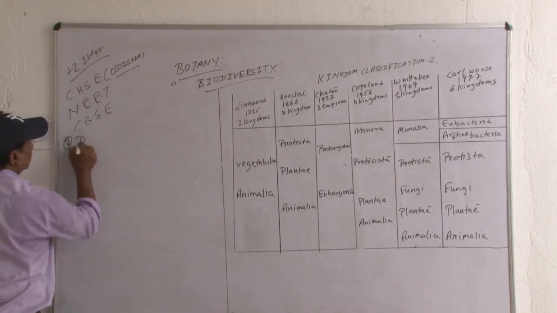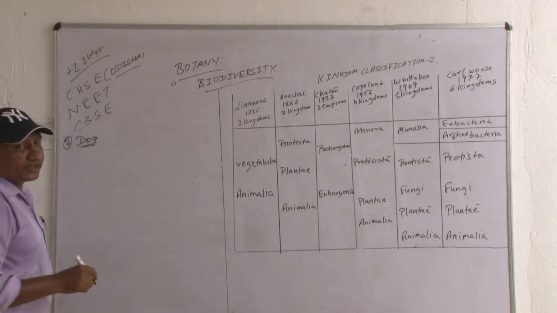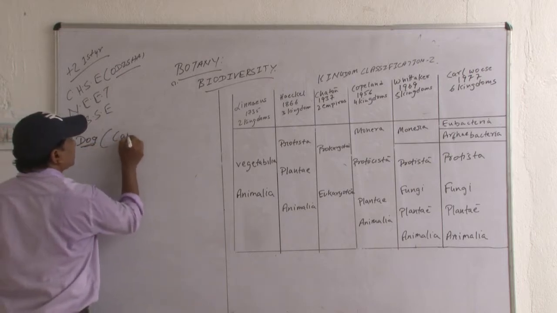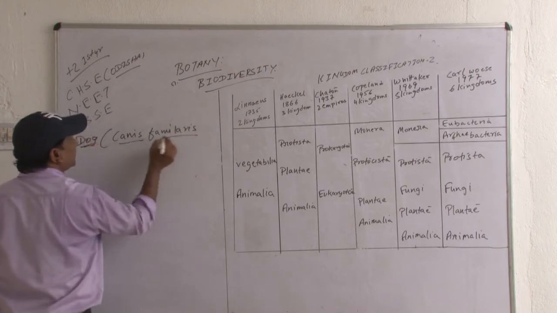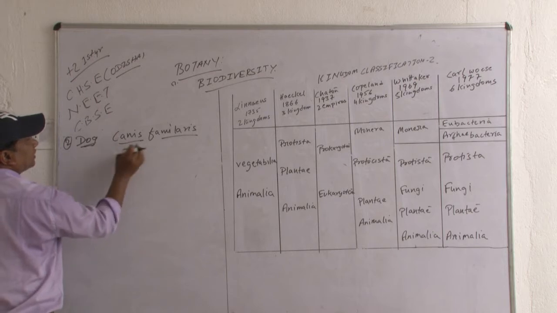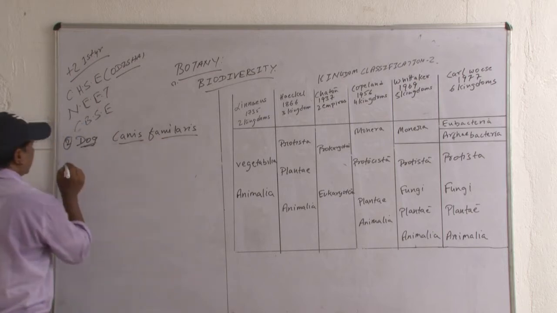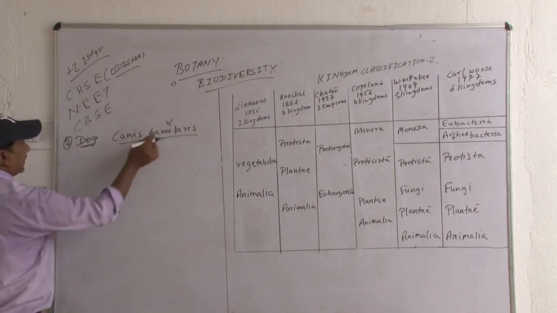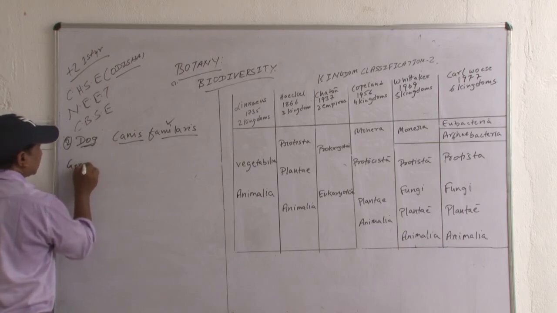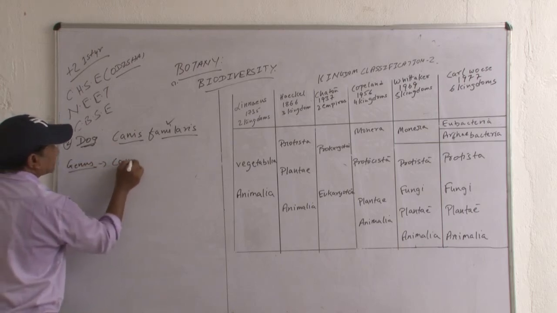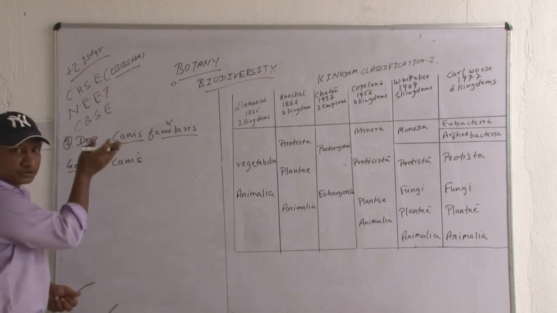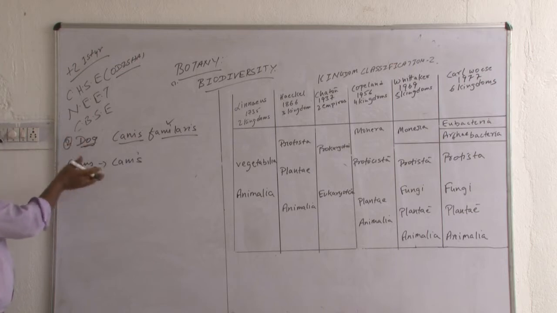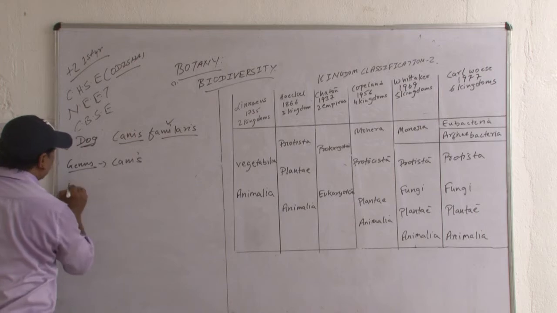Now the second one is dog. What is the scientific name of dog? Canis familiaris. Now, as you know, the species is familiaris, no need to write the species. Genus is Canis. Then you have to arrange the obligate hierarchy in ascending order. So genus, then after that, family.